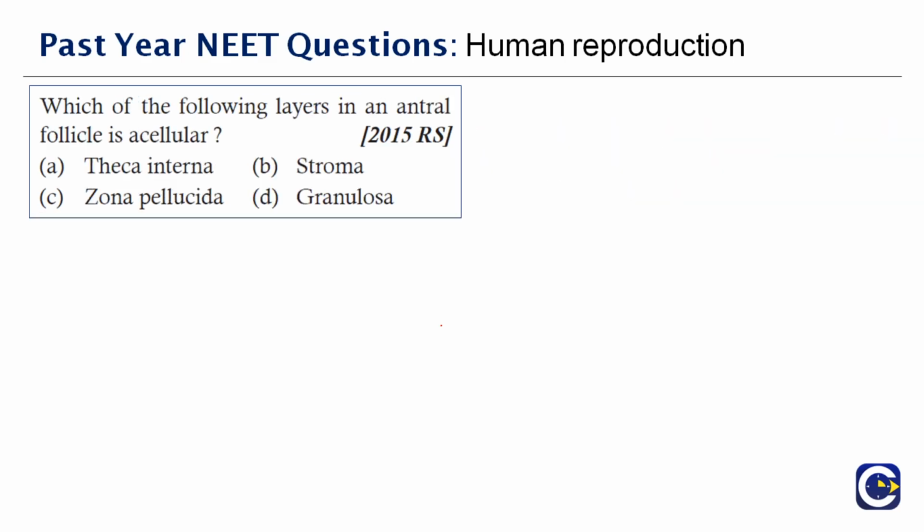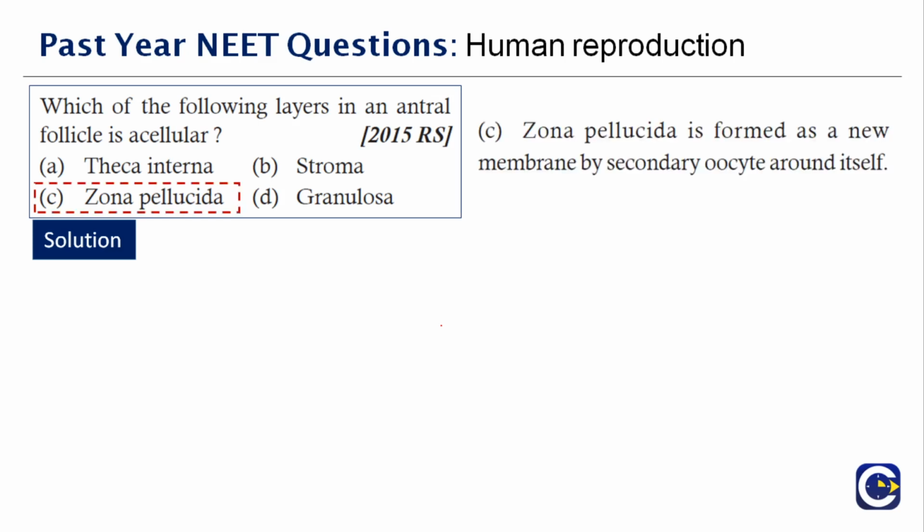Next question here. Which of the following layers is acellular in an antral follicle? So this is also a very easy question. You must have heard about the granulosa, stroma, zona pellucida. The right answer here is zona pellucida. Zona pellucida, if you see, is formed as a new membrane by the secondary oocyte around itself. Therefore, the right answer is option C.